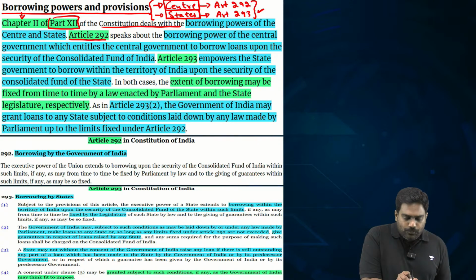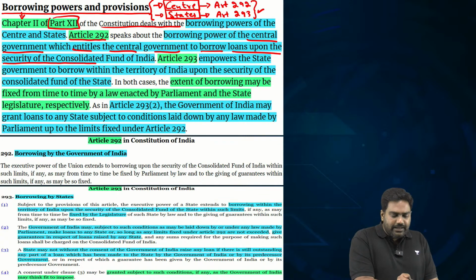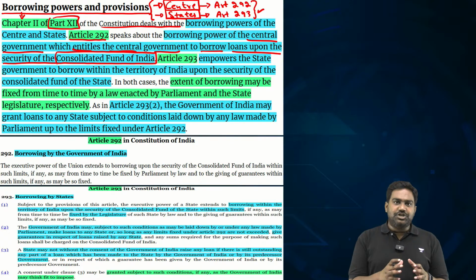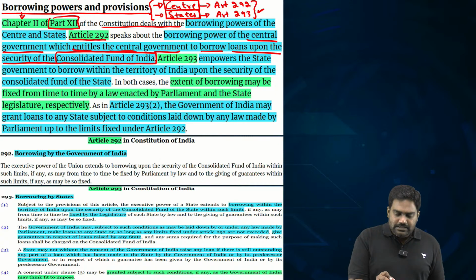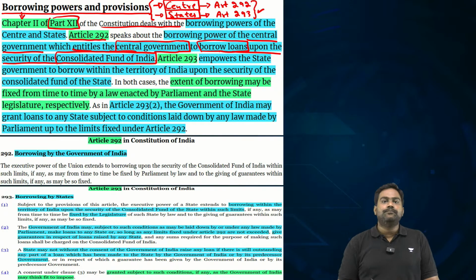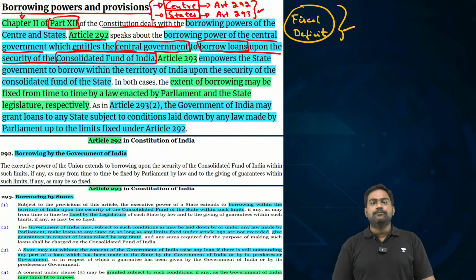According to Article 292, the center can borrow, it can raise funds, meaning it can borrow through loans by providing the guarantee and security of the Consolidated Fund of India. Essentially, by using the Consolidated Fund of India as a guarantee and pledging it as a security, the center can raise additional funds by borrowing fresh loans from the markets. This provides fiscal space for the center. It allows the center to run a fiscal deficit if necessary in order to fund development and welfare programs.